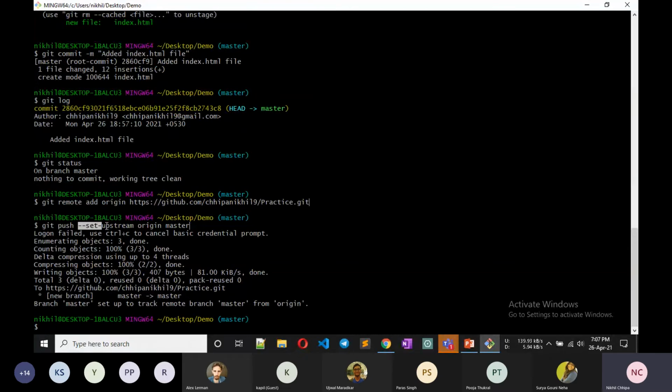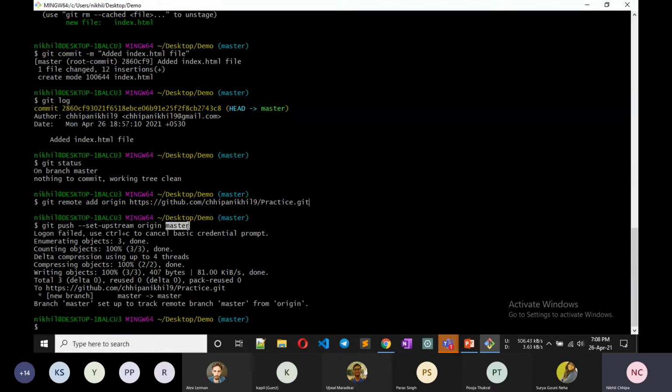So we set upstream because we are doing it for the first time. This is the command: git push set upstream origin master. We are pushing all the changes to the master branch, because this is the first time. So first time we use git set upstream origin, and the branch name we put is master, because the default branch name is master or main.